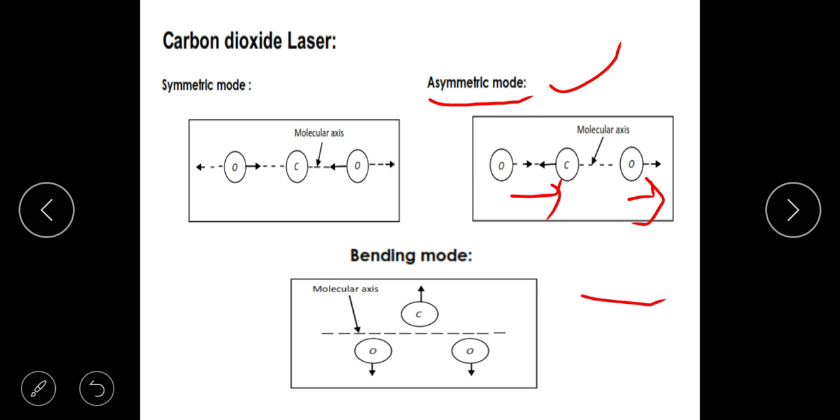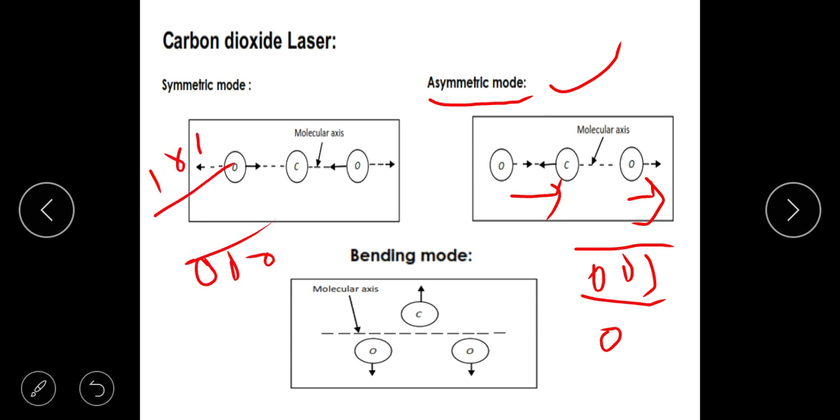It can either have ground state, that is 0, 0, 0. It can be in the first excited state, which is given by 0, 0, 1. It could be either in 0, 0, 0, or it could be in 1, 0, 0. Okay. Then the bending mode.